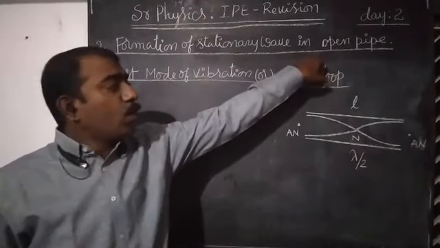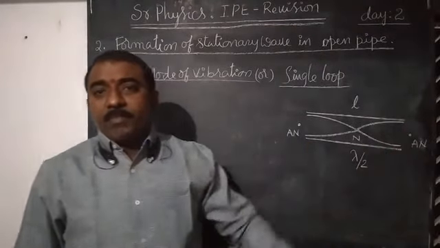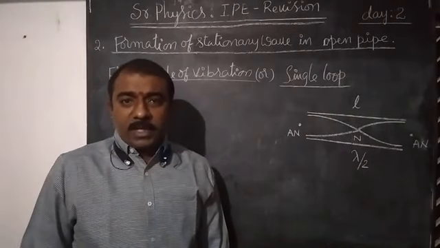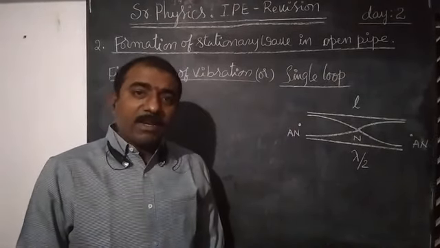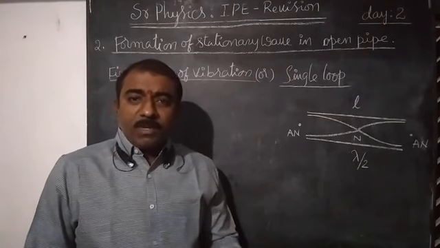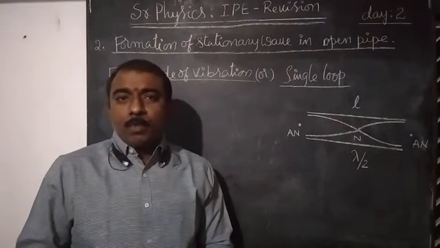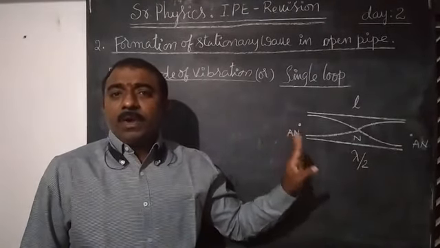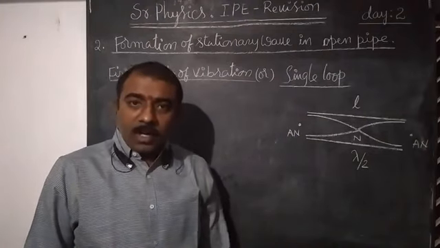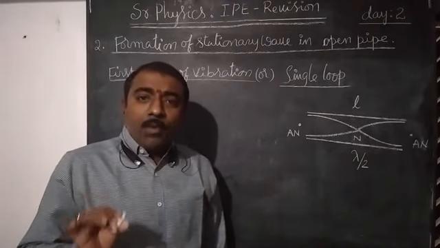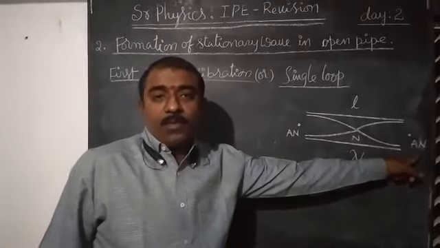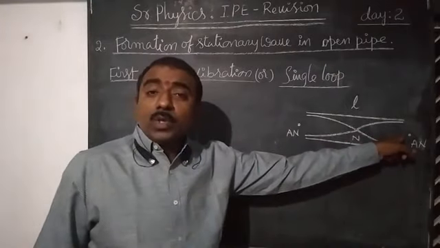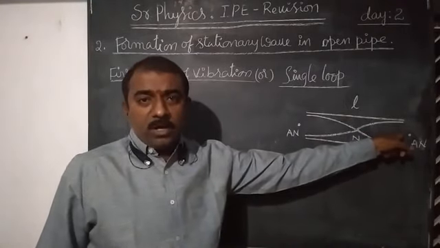Let us consider the open pipe. So both ends are open. Through this open pipe, let two progressive waves pass and one of them gets reflected. Both the progressive wave and reflected wave are superimposed. Then a stationary wave forms in the organ pipe. At the open ends, antinodes are formed. In case of closed pipe, at the closed end, nodes are formed.